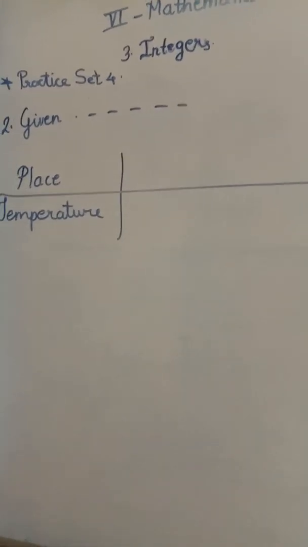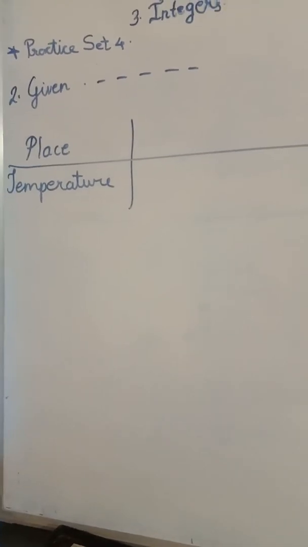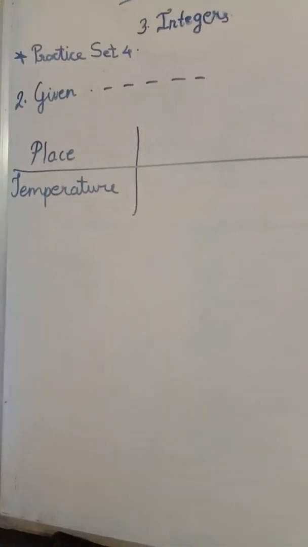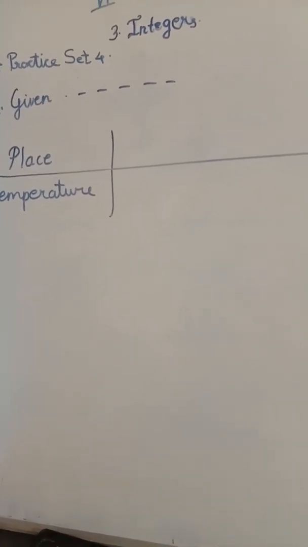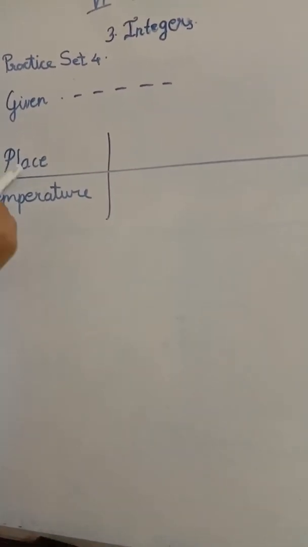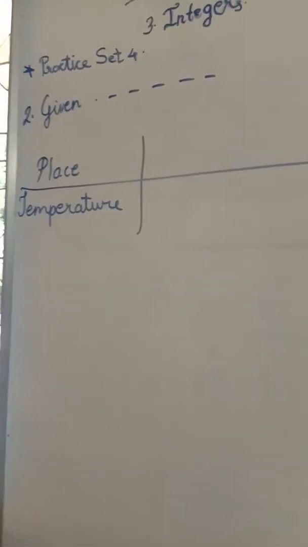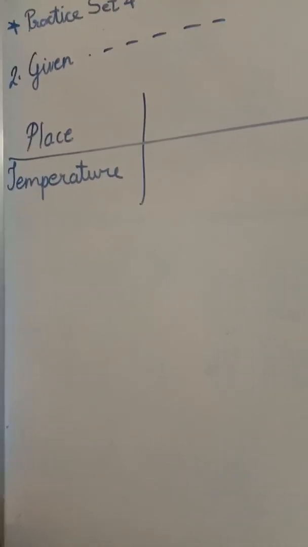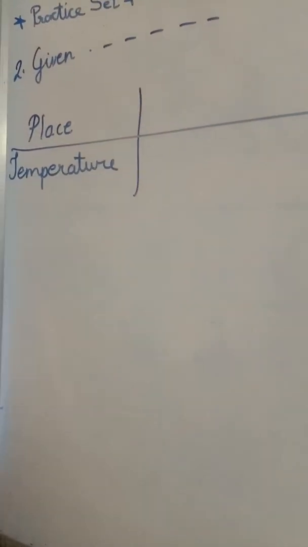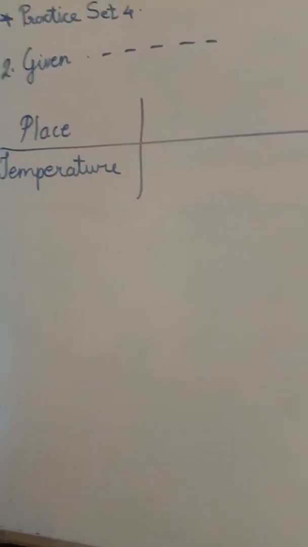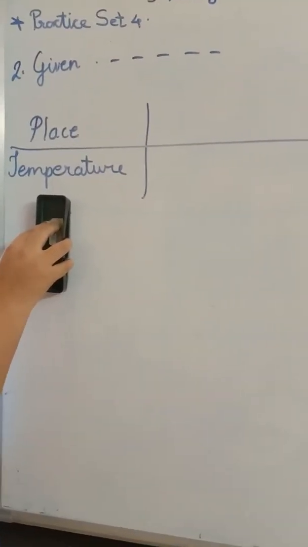Now the second question, I have written it in short. I'll read from the textbook. Given below are the temperatures in some cities. Write them using proper signs. So there is a table in your textbook of place and temperature. Yes, place and some places are written, temperature and some temperature are written. Okay. Now how to solve this in your book? Listen, you will write question 2 and whatever question is there you write that. This table we will write in other form. I will show you. Don't write this table in horizontal way. In vertical way we will write.